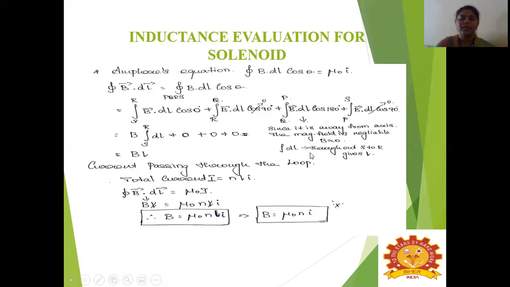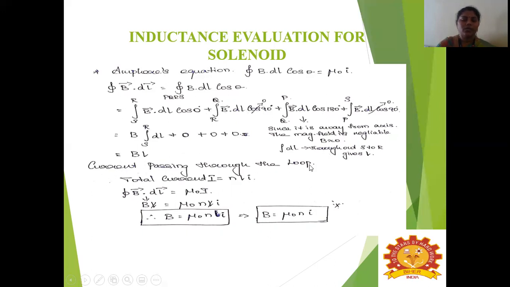So integral dl throughout S to R will give L. So we will have only one segment, and all the other segments will become 0. Since B is constant, we take it outside and integrate S to R of dl. After integrating this, we will get L.